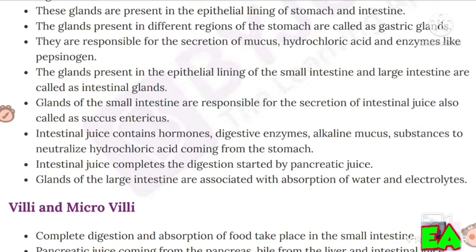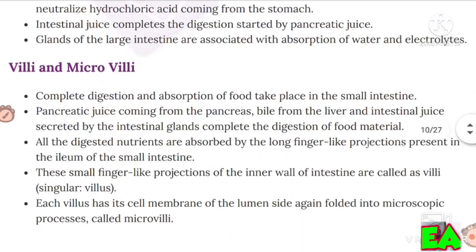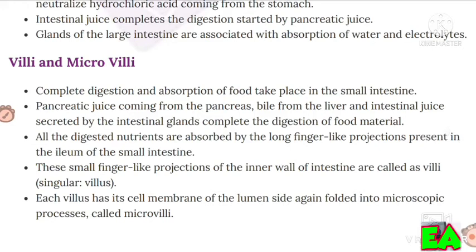Succus entericus. Intestinal juice contains hormones, digestive enzymes, and alkaline mucous substances to neutralize hydrochloric acid coming from the stomach. Intestinal juice completes the digestion started by pancreatic juice. Glands of the large intestine are associated with absorption of water and electrolytes. Complete digestion and absorption of food takes place in the small intestine. Pancreatic juice coming from the pancreas, bile from the liver and intestinal juice secreted by the intestinal glands complete the